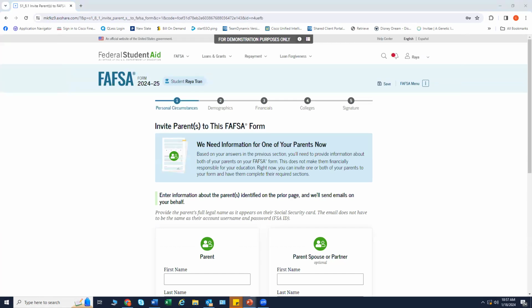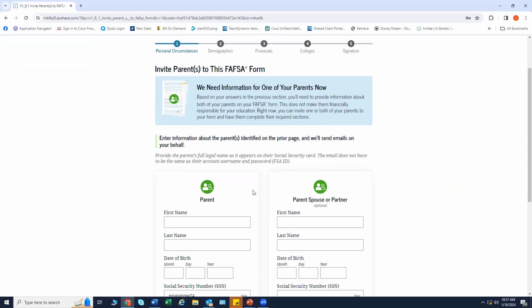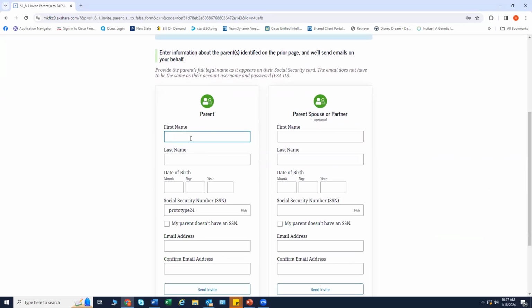The student is asked to enter personal information about their parents in order to send them an email invite to complete their section of the FAFSA form. In this scenario, the student is going to only list one parent.